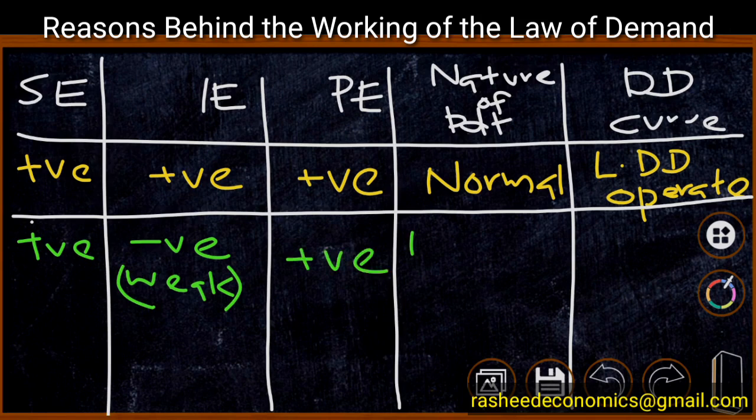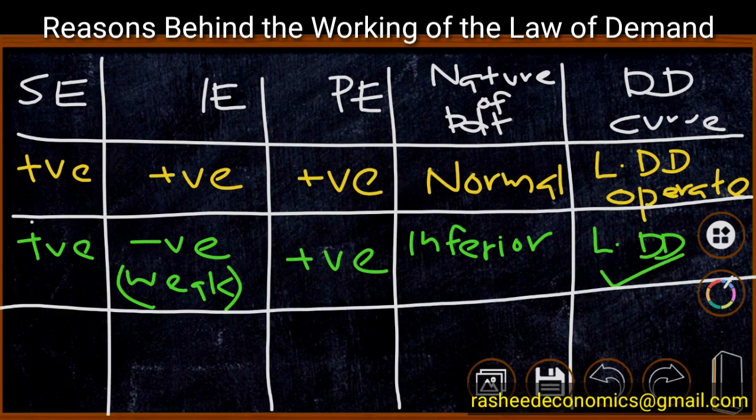This negative income effect can be treated, to analyze the nature of the commodity, as an inferior good. Therefore, inferior goods are goods whose income effect is negative, and in such a situation, the law of demand operates. That means there is the working of the law of demand, because price effect is positive. Price effect positive means when price decreases, the demand for the commodity increases.